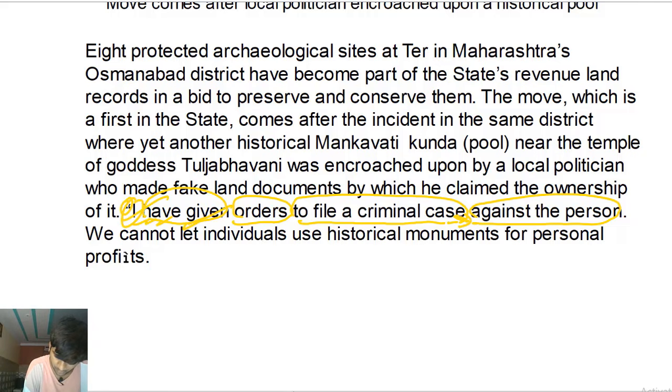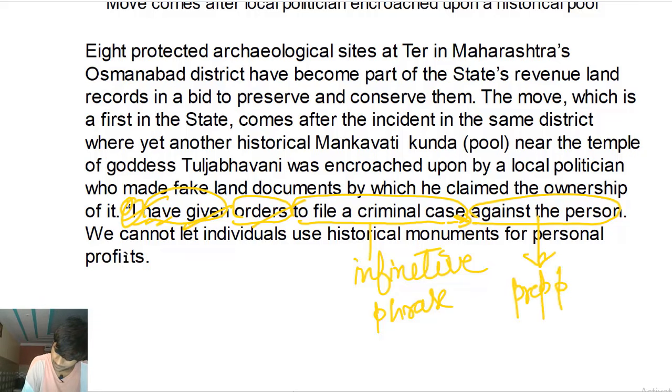So subject, verb phrase, object, infinitive phrase, okay, and this is prepositional phrase, gives information about the noun case against the person.